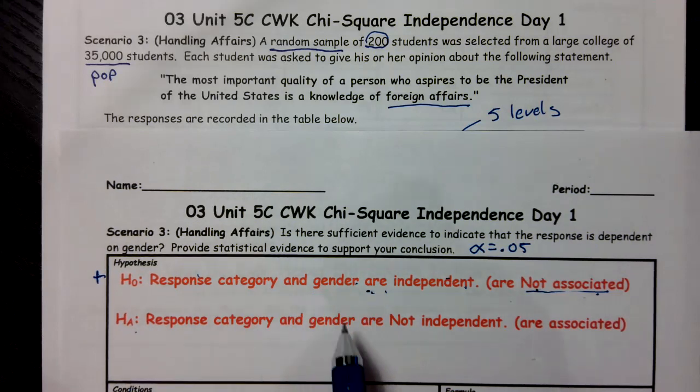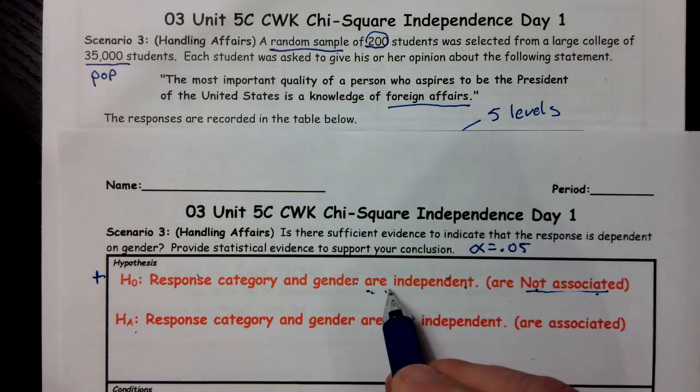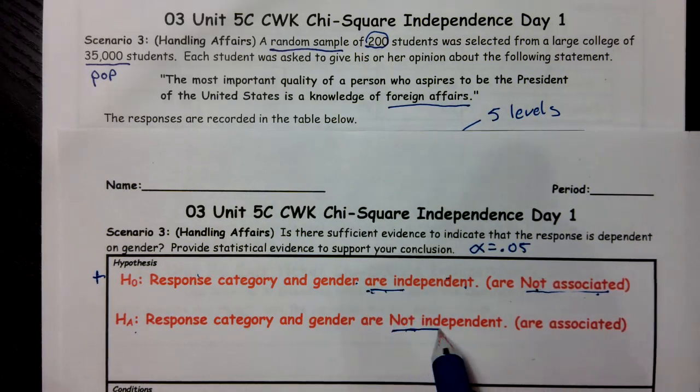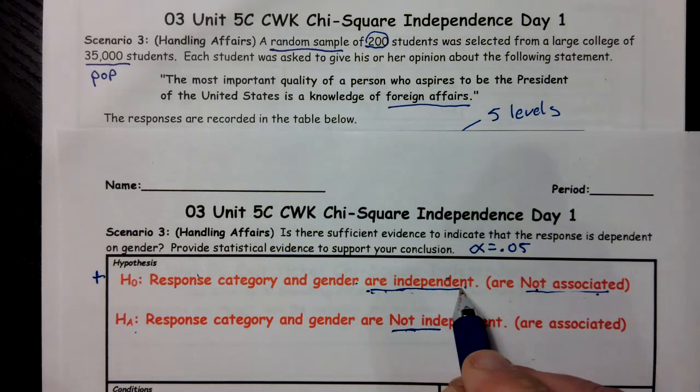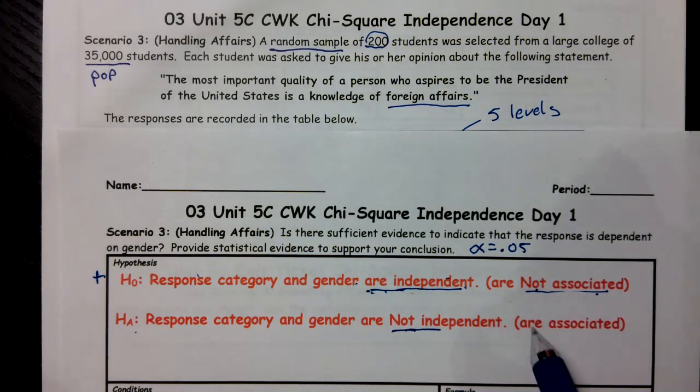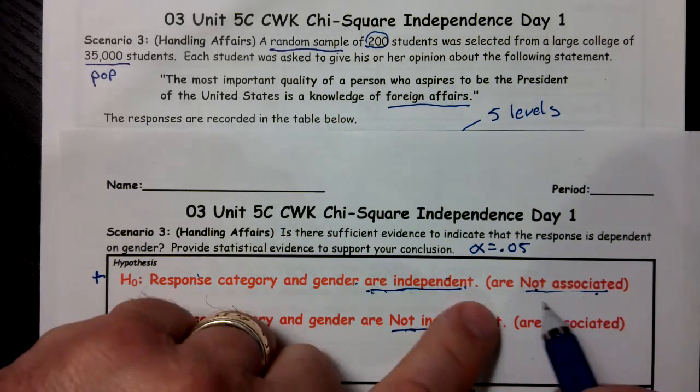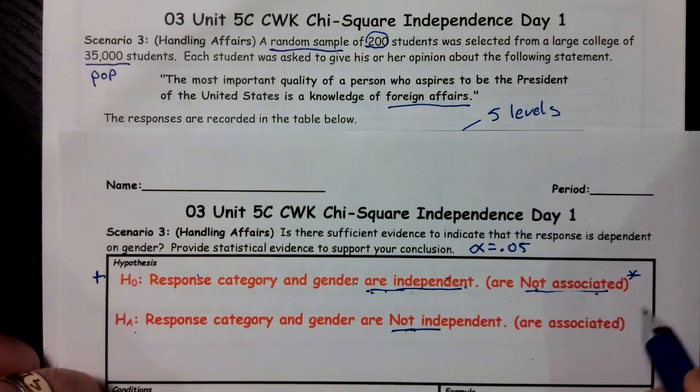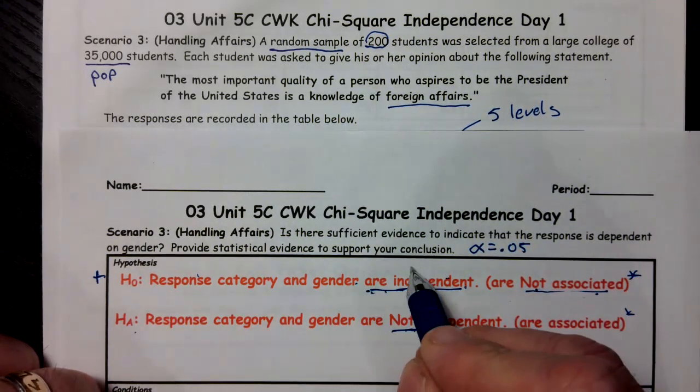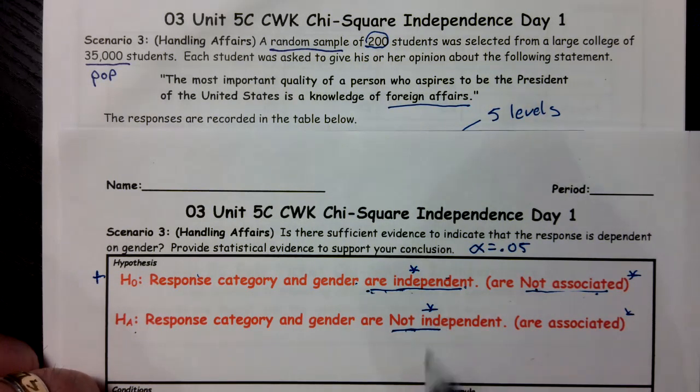The Ha, we always write it as a negative statement, which is that they are not independent. So, are independent and not independent. This will be for every time we do one of these. But in parentheses off to the side, I want you to say that they are associated. So this is going to be required, and you will always set it up like that.